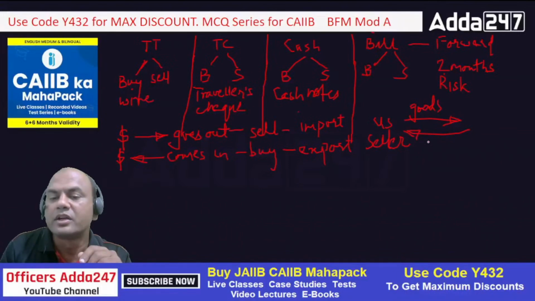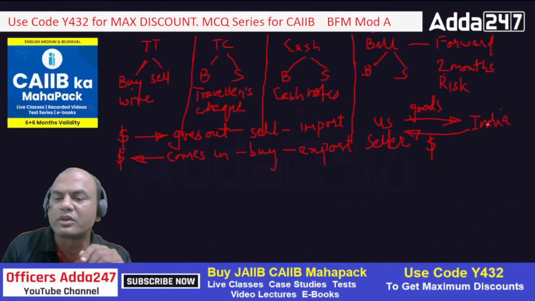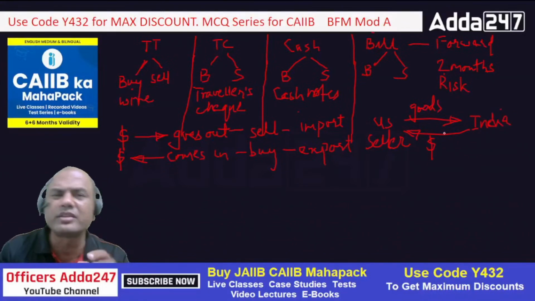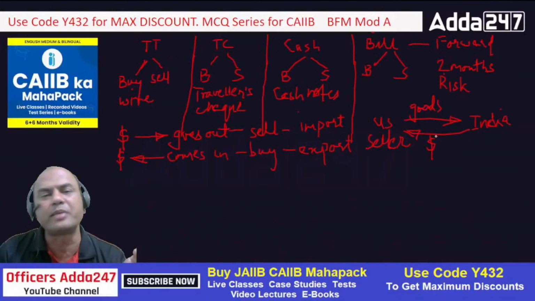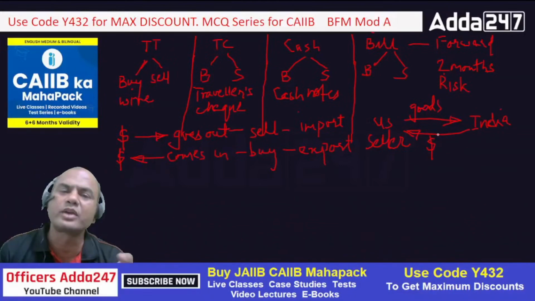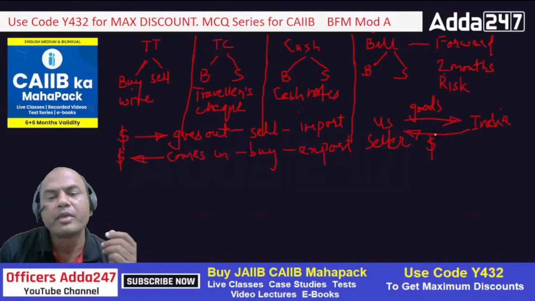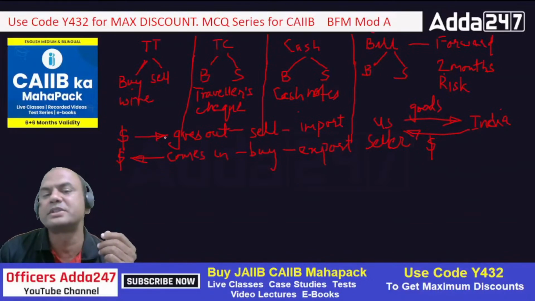Dollar is a currency, that's why we are talking universal currency. This currency can be shifted. Dollar is not the prime currency only; today in the world it's used as a prime currency, base currency, but you can use any name, okay? So in import, dollars always go out, so import will always be sell, okay?